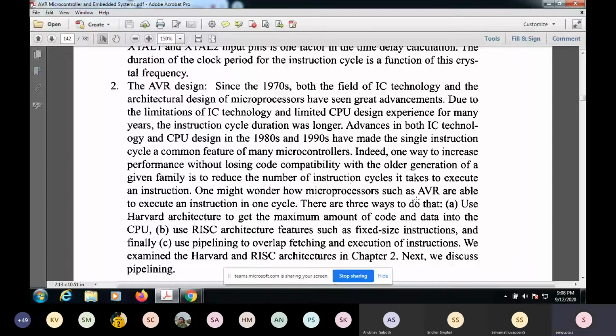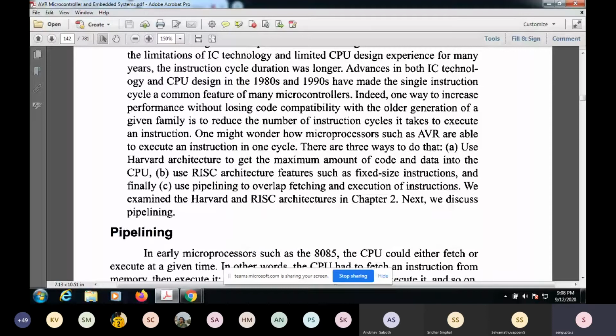So one by one, how are they able to execute an instruction in one cycle? You can see how they can be executed in one cycle. There are a lot of efficient ways, one of which is the Harvard architecture, to get the maximum amount of code and data into the CPU. That means you have simultaneous access to code and data, so you can fetch them in parallel. This way you can do some parallel operation and save some time.